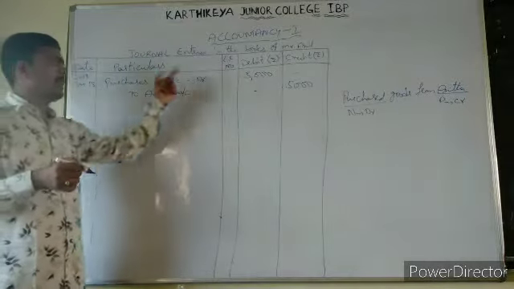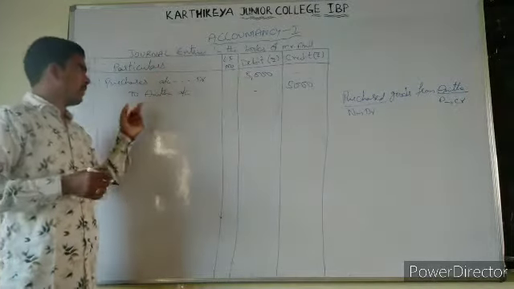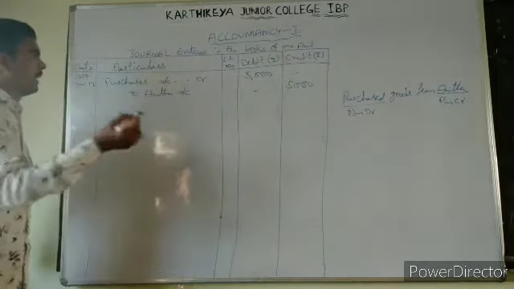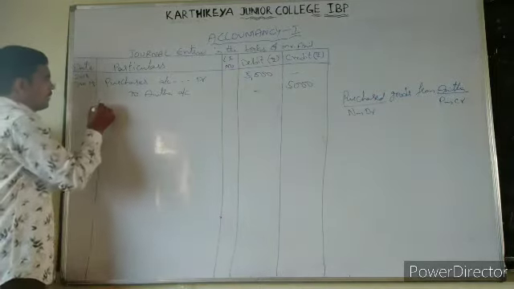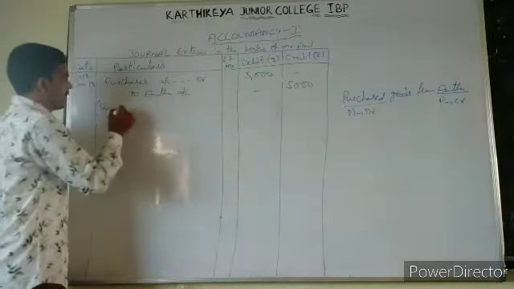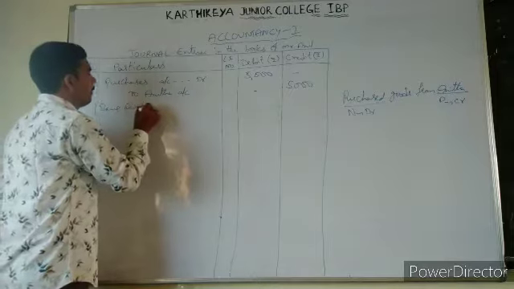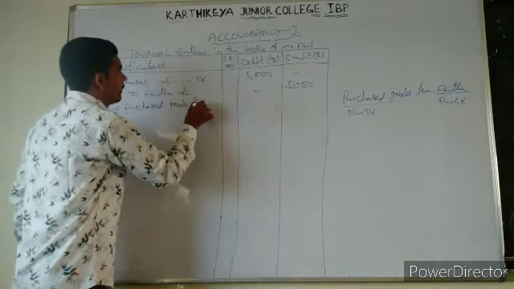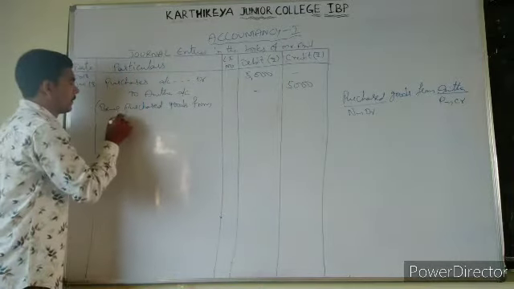So here we have purchased 5,000 rupees products. From whom did we purchase? We purchased from Anita. Okay. Now write down the narration. Being purchased goods from Anita.